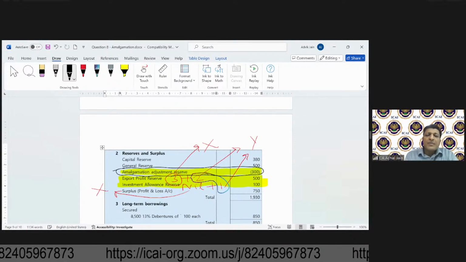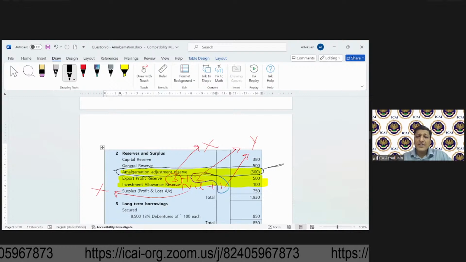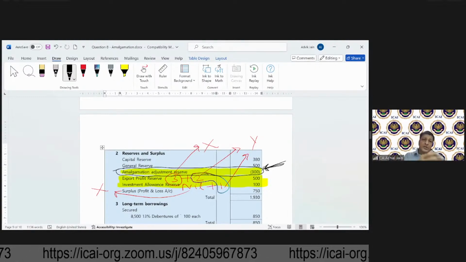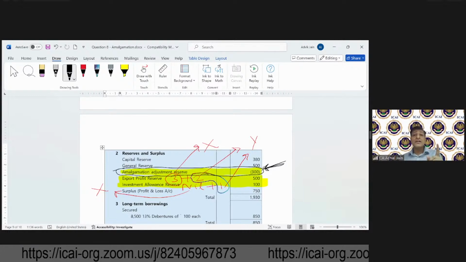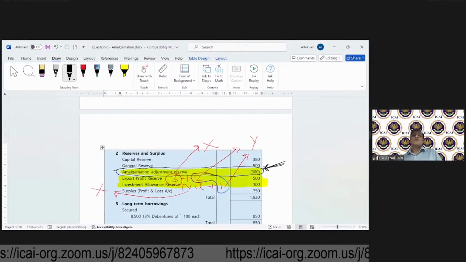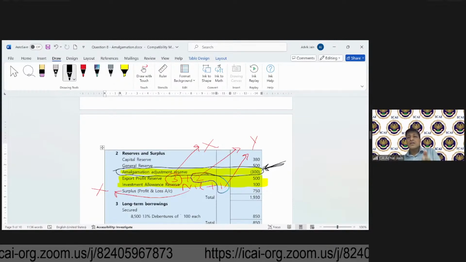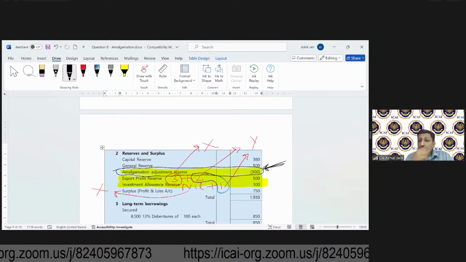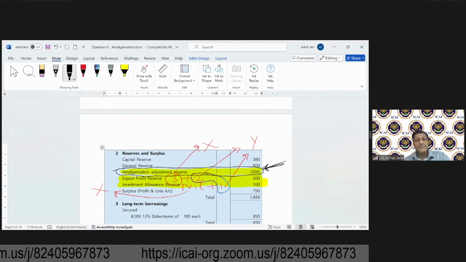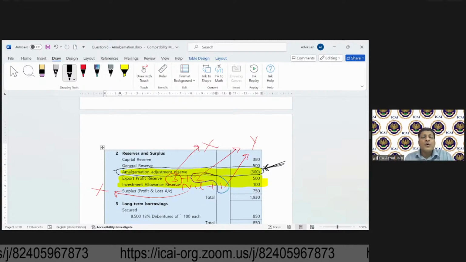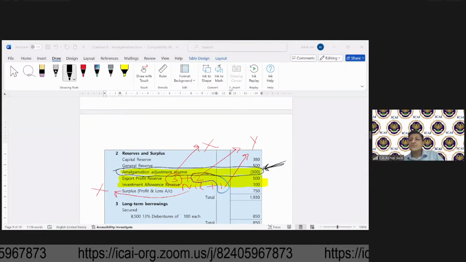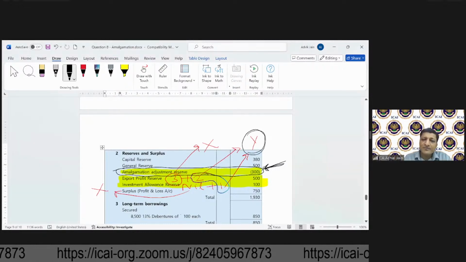And this will always be a debit balance. And what is the amount of this? Corresponding to the statutory reserves which have been picked up. Now, please don't get confused. You may be thinking that the total statutory reserve is 5 plus 1, so why are we not debiting amalgamation adjustment by 3? Because for the statutory reserves of X, we don't need to do anything. That will carry as it is. We only need to create this for Y.